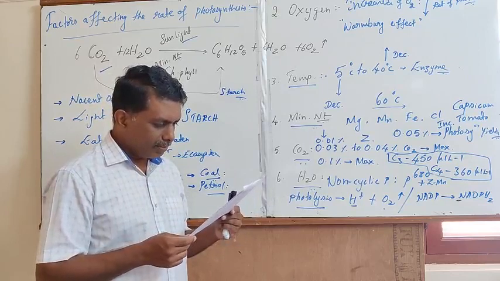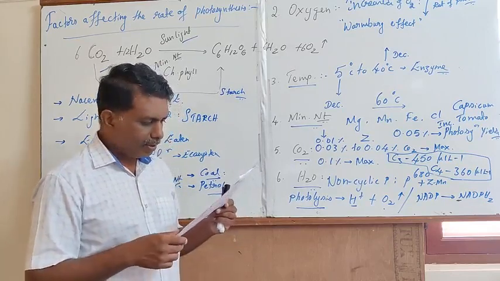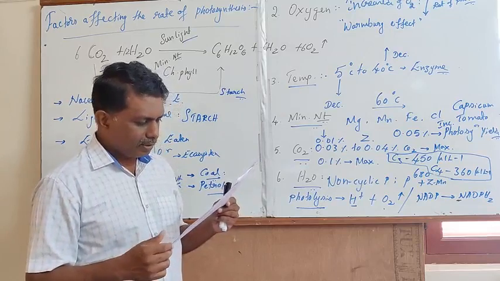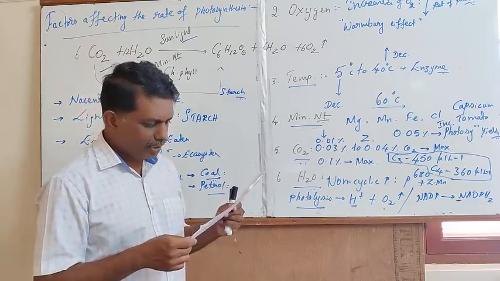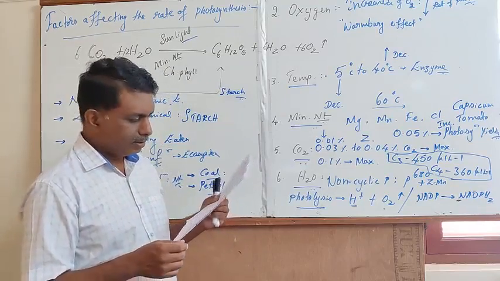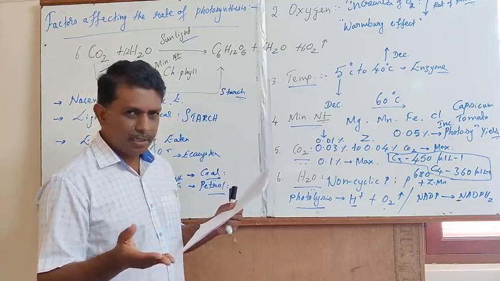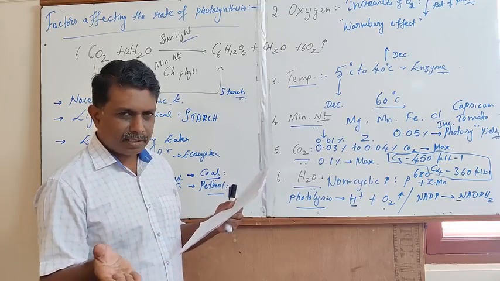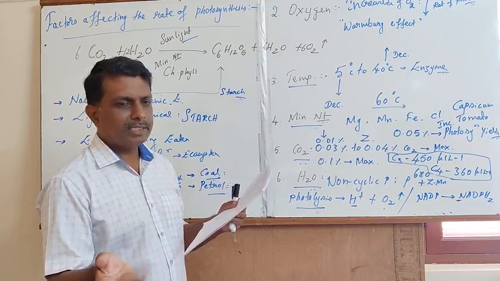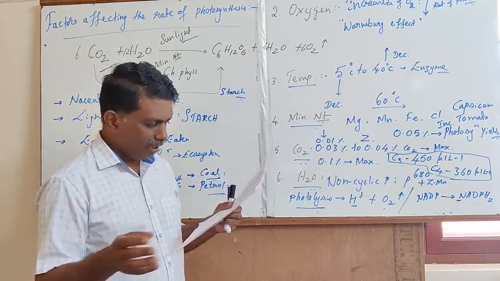Question number 80. Which pair is wrong? You have to detect the wrong pair. C3 plants are normally seen in the majority of plants. They illustrated that maize plant. Maize plant exhibits Kranz anatomy. It is the site for the exhibition of the C4 cycle. Yes, the wrong pair is A.